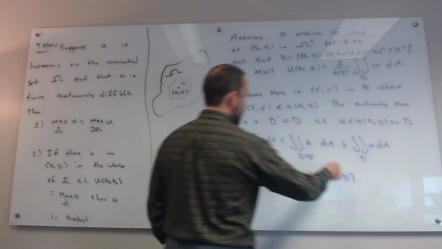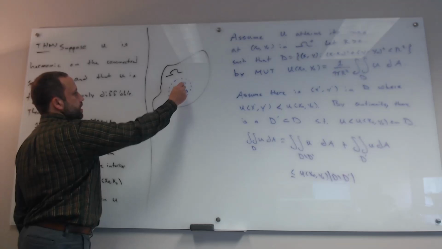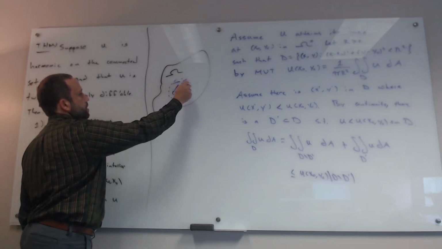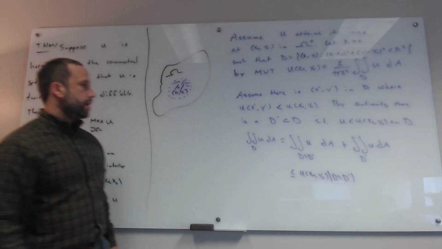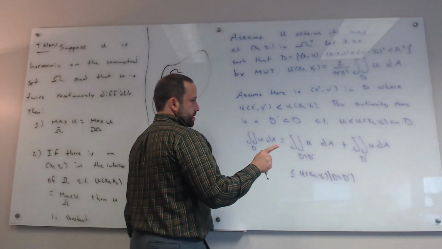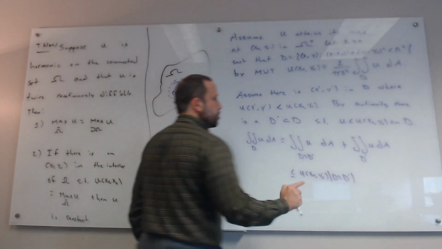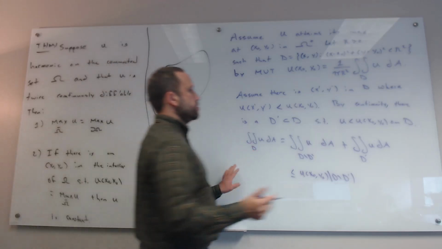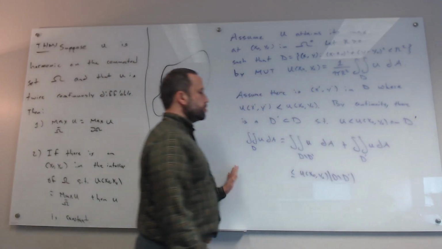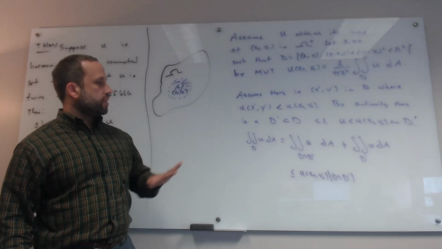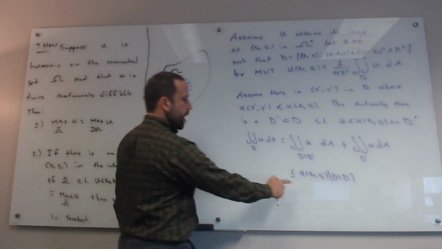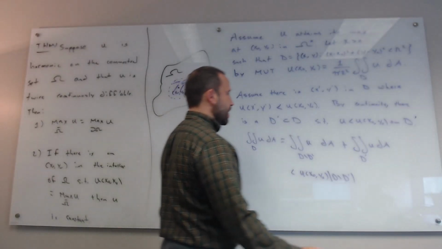That just means the area of this region here that's in D that doesn't include D prime. Okay, well hold on a second, because actually we're assuming that on D prime, u is strictly less than the maximum. So I don't have a less than or equal now, I'm going to have a less than.